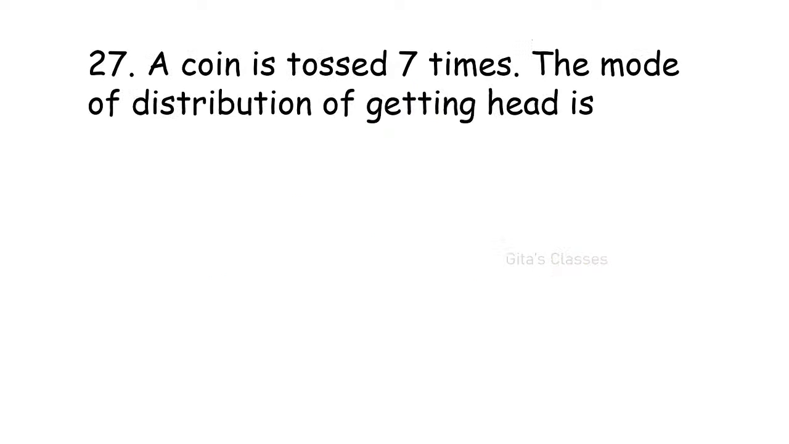Next, 27th question. A coin is tossed 7 times. The mode of the distribution of getting head. A coin is tossed, therefore what is p? It is 1 by 2. q is also 1 by 2. What is n? n is equal to 7. What is the mode? Anyone? Do you remember the formula?